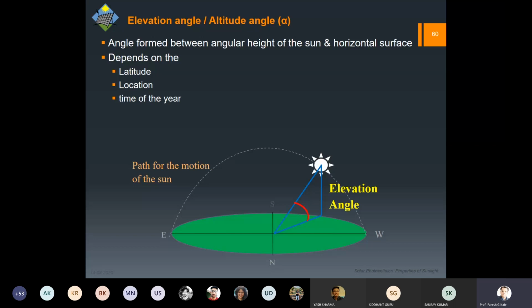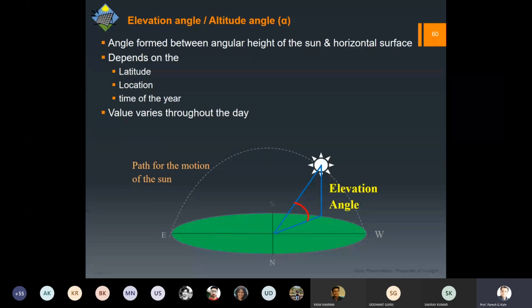So obviously, it depends on the latitude, that is the location of the place, and also the time of the year. So in the winters, you will find that the sun doesn't rise too much. Also, if we go towards the poles, the sun will be very near to the horizon. So the angle of elevation will be very small, even though it is at the highest position in the sky.